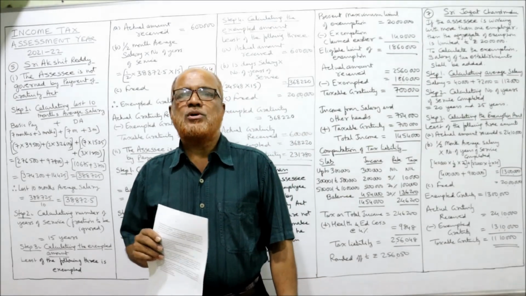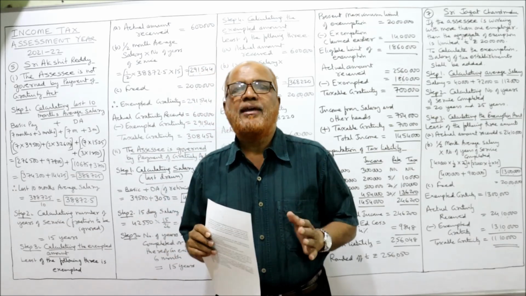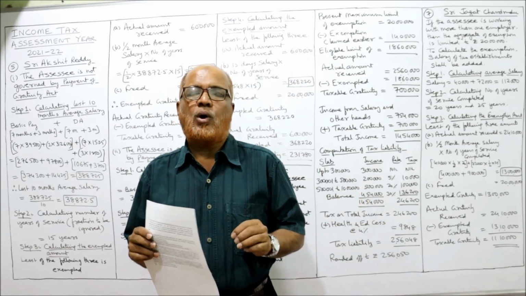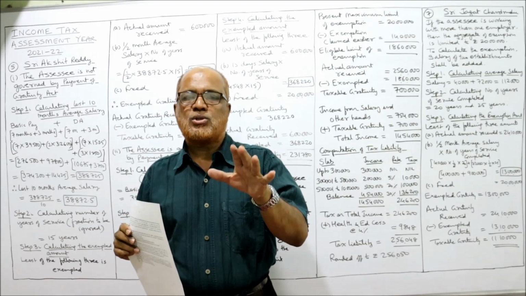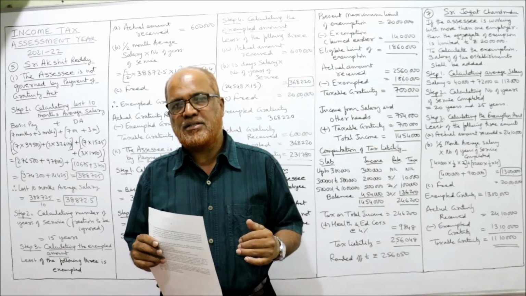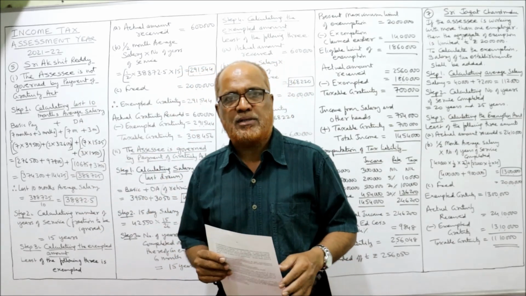So we are doing the problems on gratuity, commuted pension, leave encashment, etc. In the last video I completed 4 problems on how to find the tax on gratuity received by the employee at the time of retirement. In this video, the continuation is from the 5th problem onwards.